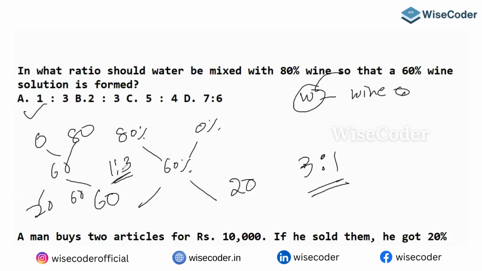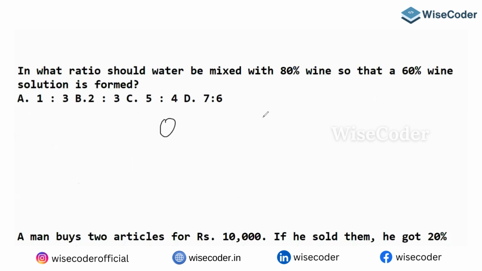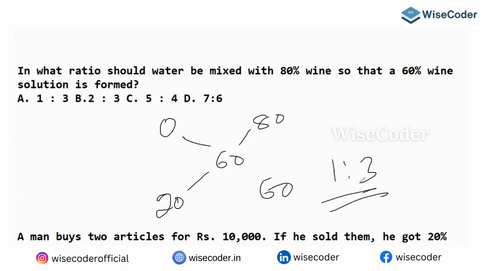I hope that's clear. Because it is given in what ratio the water should be mixed, first he is taking water, which means first he took 0, then 80, then the mixture is 60. So we had written it wrongly. 0, 80, here 60. Then it's going to be 20, 60, which means 1 is to 3. That's how you can end your answer.